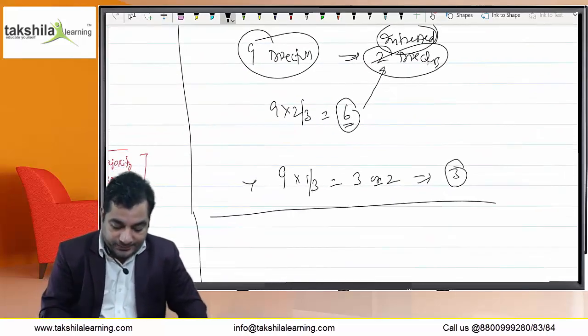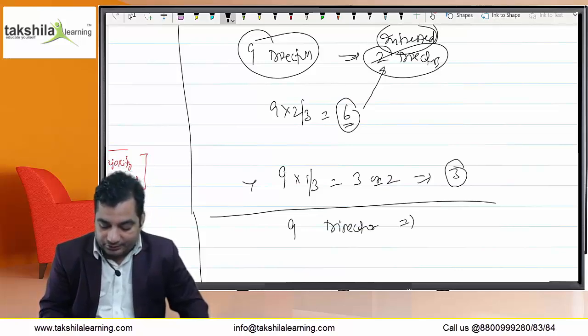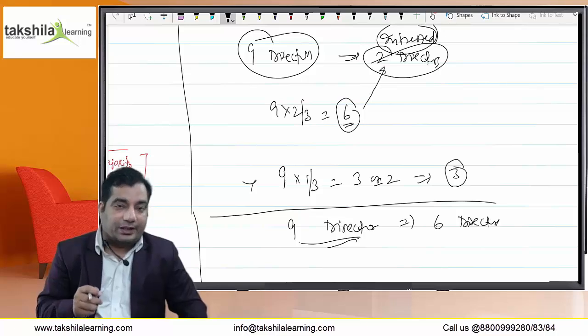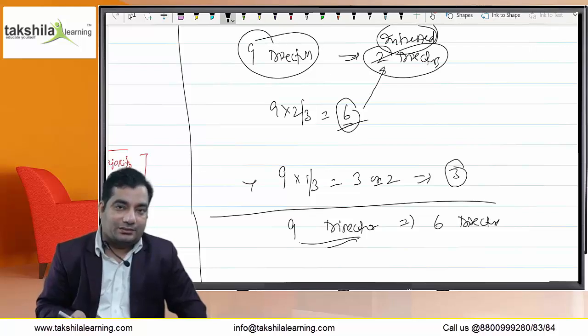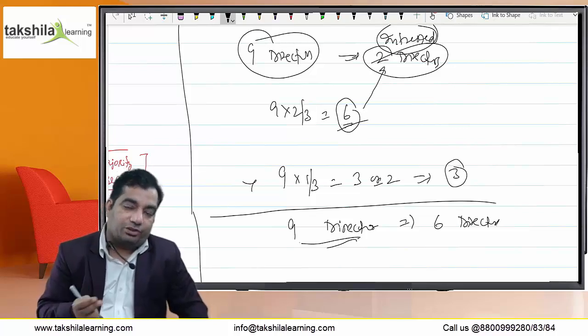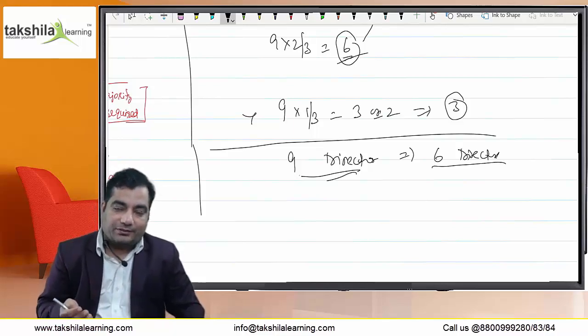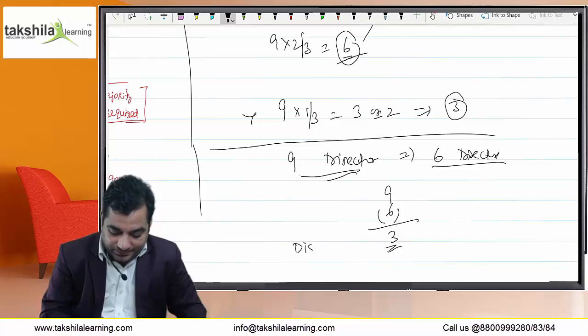Let us suppose there are 9 directors, and out of that, 6 directors are interested. So the total strength is 9 and 2/3 is 6. It means 2/3 of directors are interested. In this case, even 2 disinterested directors shall constitute a valid quorum. That means out of 9 directors, 6 cannot participate in the meeting. They will not be counted in the quorum. The remaining directors that are disinterested are just 3.